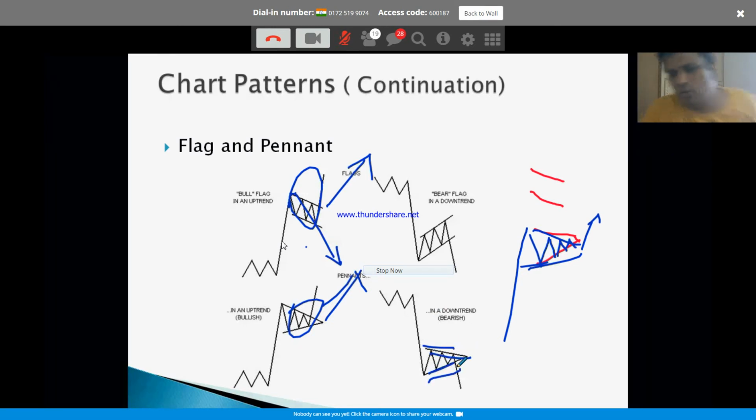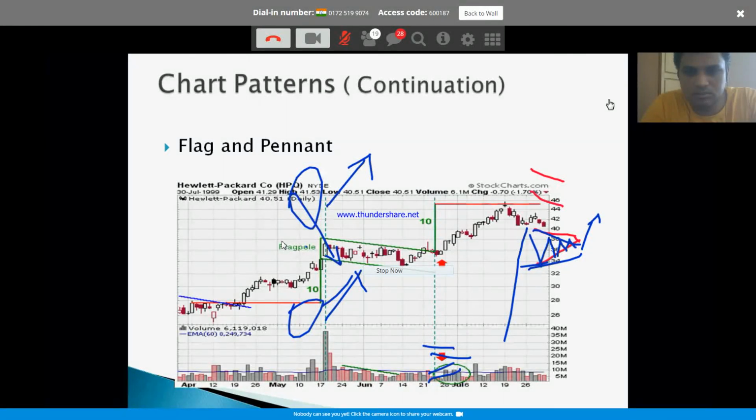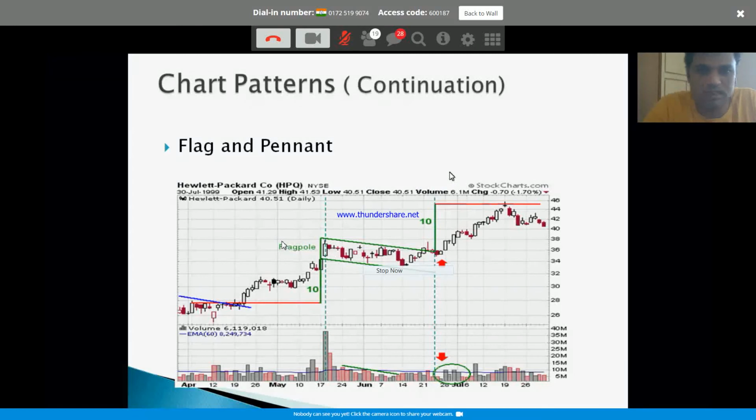If you are very new to the stock market or very new to technical analysis, it's probably a little bit daunting initially, but after a few times, these are very basics of technical analysis. If you understand what is exactly happening in the price, you don't bother about the names. Anything similar to the price pattern, you will be able to figure out on the chart. And this is just an example of how the flag is formed. You don't see a straight pole here, but this is consolidation after consolidation, and it is breaking out.